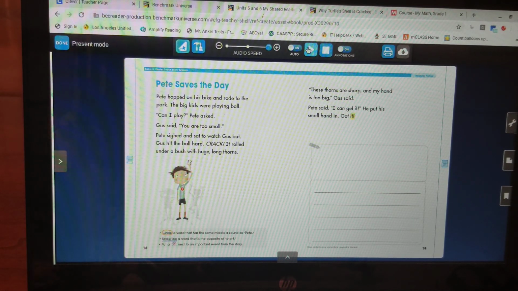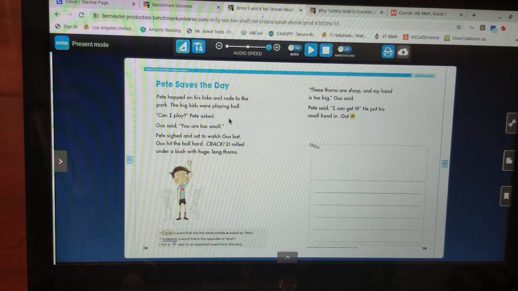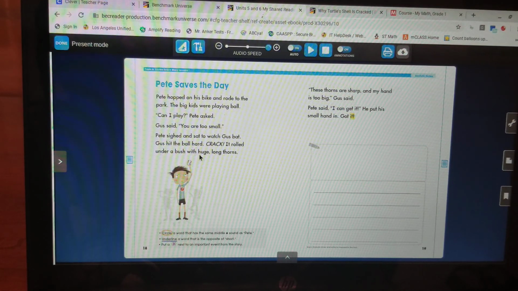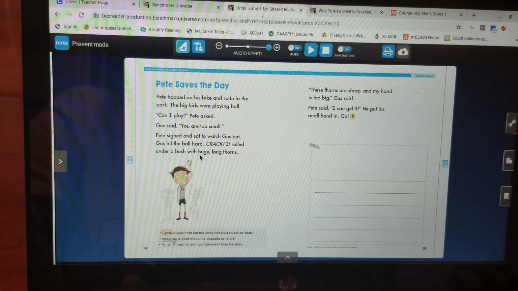Okay, so the title is Pete Saves the Day. What was the problem in the story? What happened that caused there to be a problem? Remember, Pete was small, and that could be considered a problem. But this part, when the ball rolled under a bush and no one else could get it, that is what caused the problem in the story. Now, up until that time, Pete was told that he was too small to play, and he was probably kind of feeling bad about being told that.